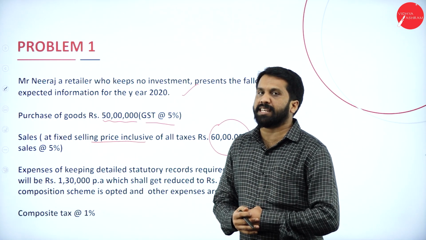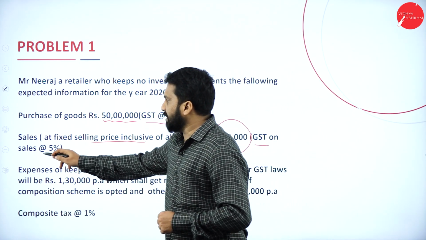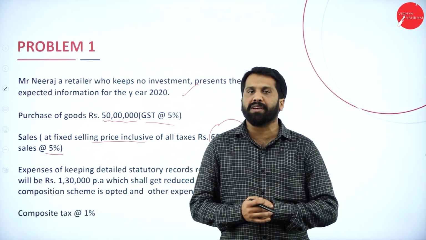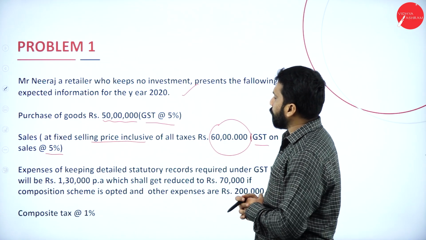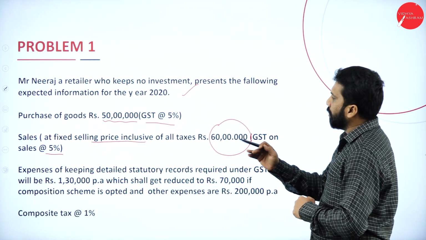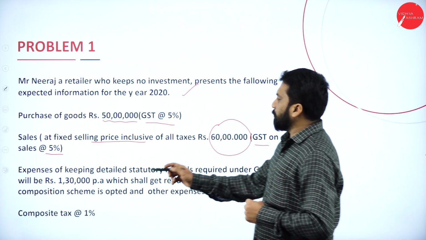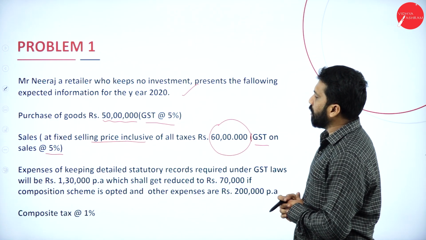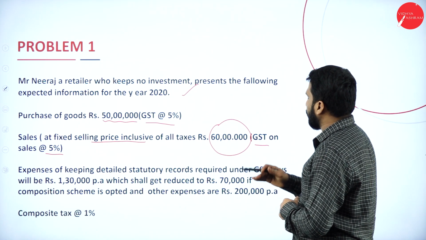Including tax, what is your selling price? 60 lakh. GST on sales is at 5%. If it is other than composition scheme, what is the percentage we have? 5%. Now, expenses of keeping detailed statutory records required under GST law will be rupees 1,30,000 per annum, which shall get reduced to 70.